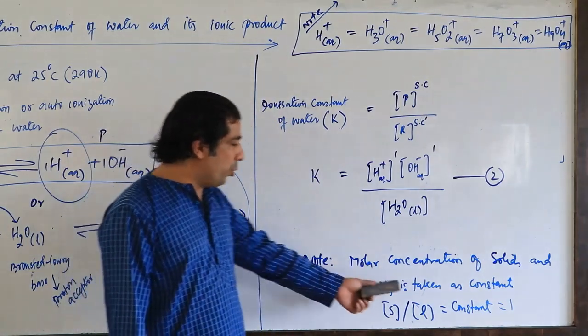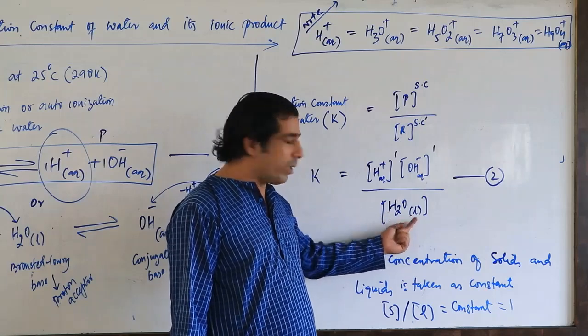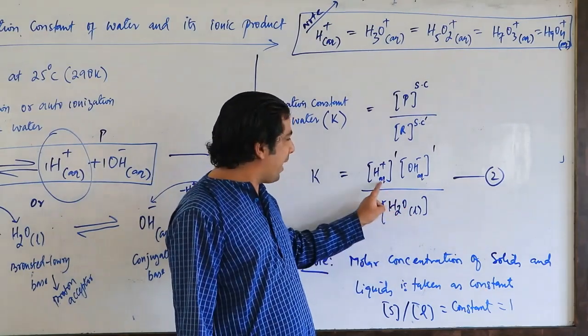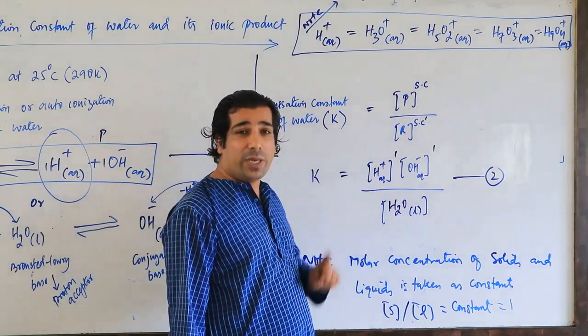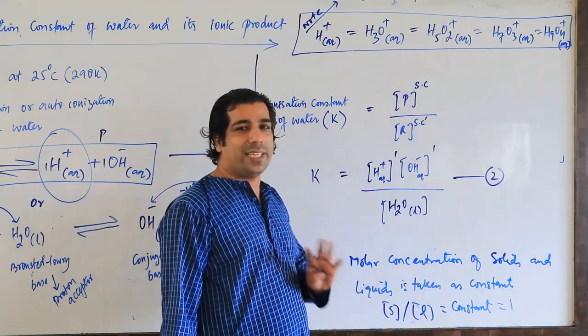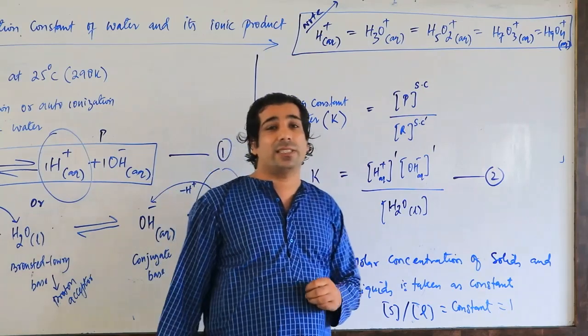So if you know this particular thing, then I can put it here in place of water liquid. So my water liquid will become constant. But remember, the aqueous state and gaseous state are not constant. Only solid and liquid are taken as constant, which I discussed last time.